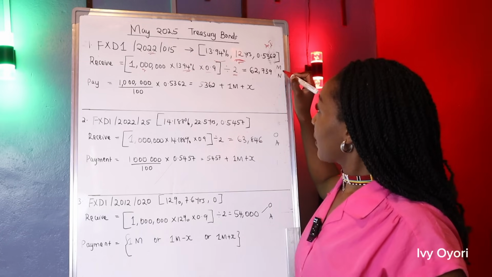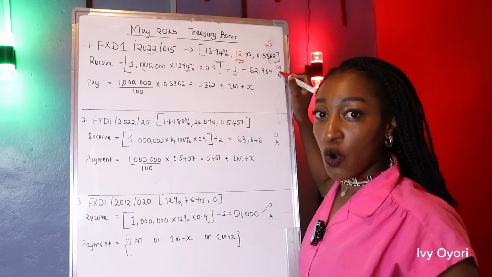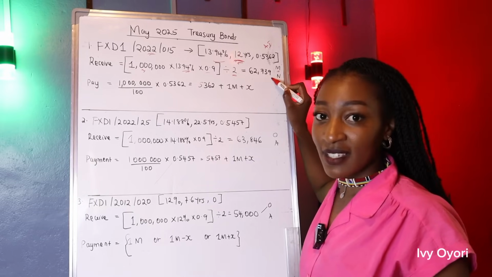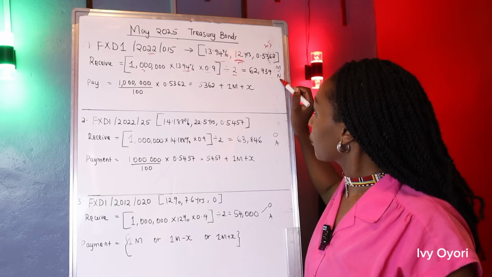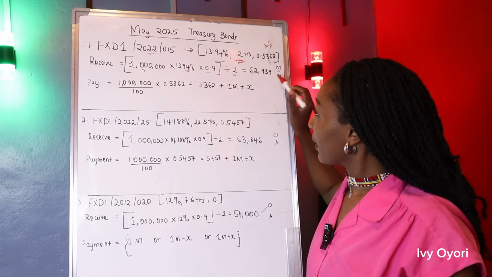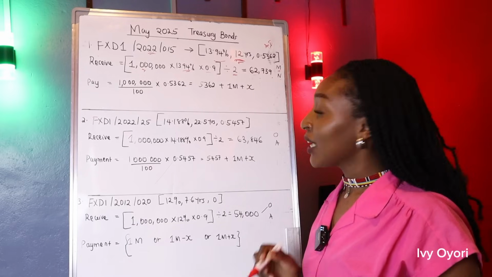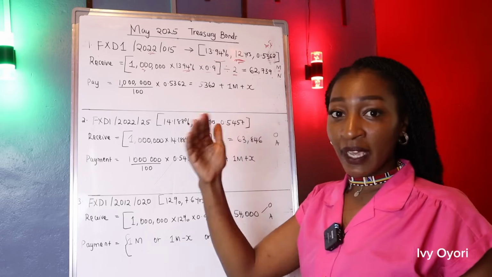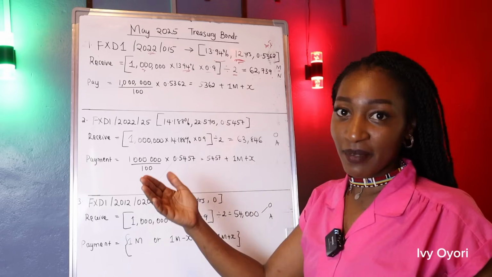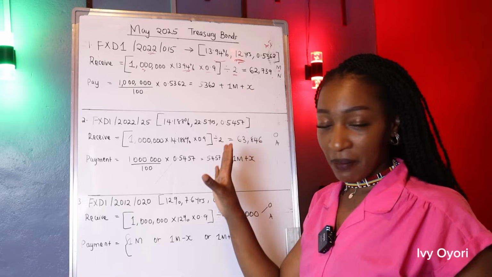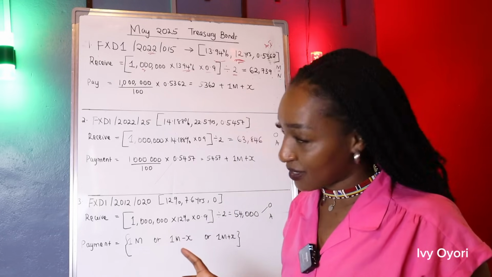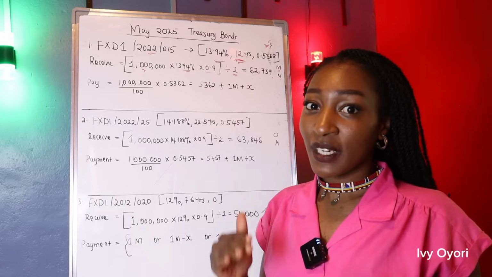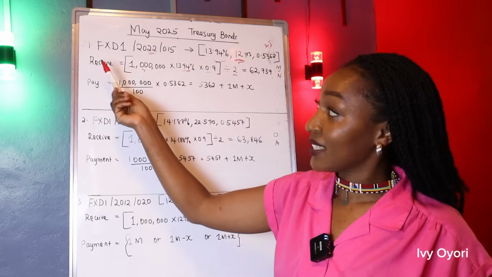In this case, for the month of May, you're going to make 62,739. For the month of November, you're also going to receive 62,739. The cycle is going to continue. May, November, next year, May, next year, November. Remember, the interest is fixed. So from the onset, we already know how much you're going to receive.